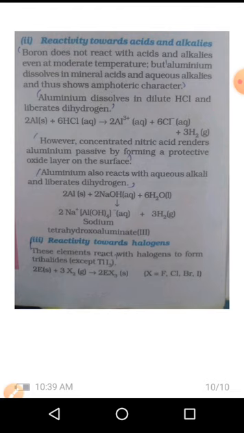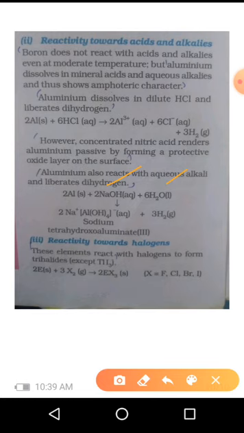When aluminium reacts with sodium hydroxide or potassium hydroxide, here we consider sodium hydroxide with 6 molecules of water, meaning aqueous sodium hydroxide, it produces sodium tetrahydroxoaluminate, Na+[Al(OH)4]-, plus 3H2. So these are the reactivity of boron and aluminium with acids and alkalis.